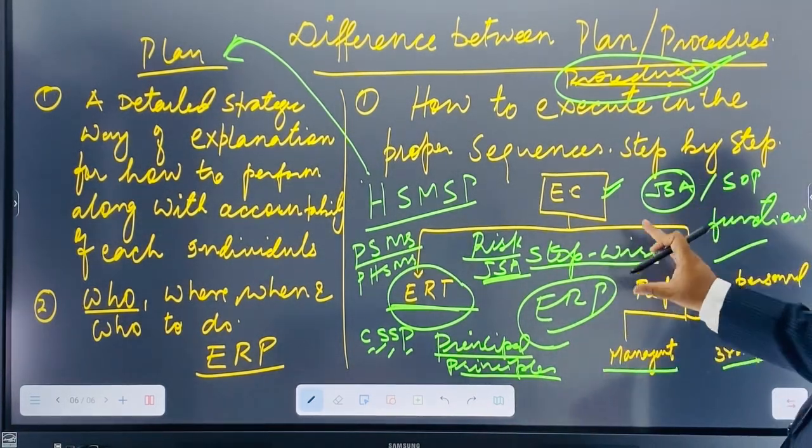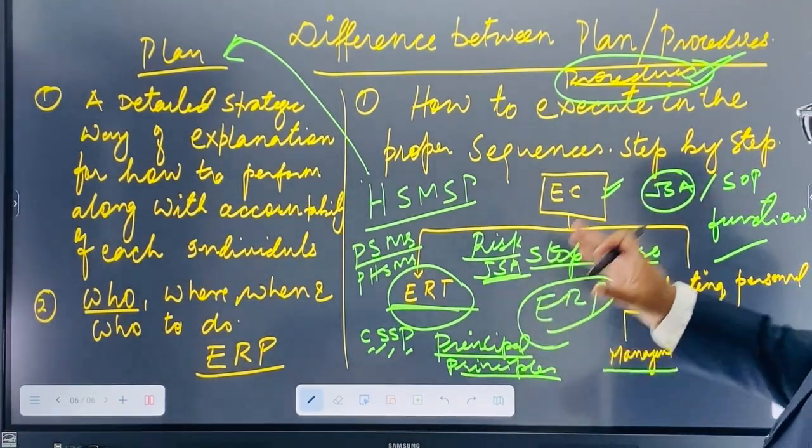Okay, so these are the brief introduction about plan and procedure.